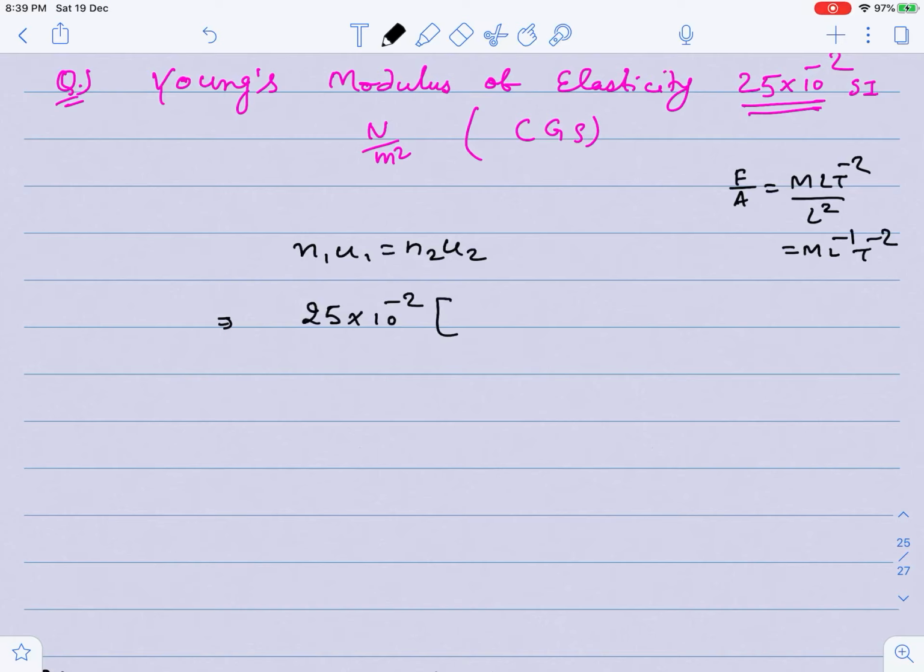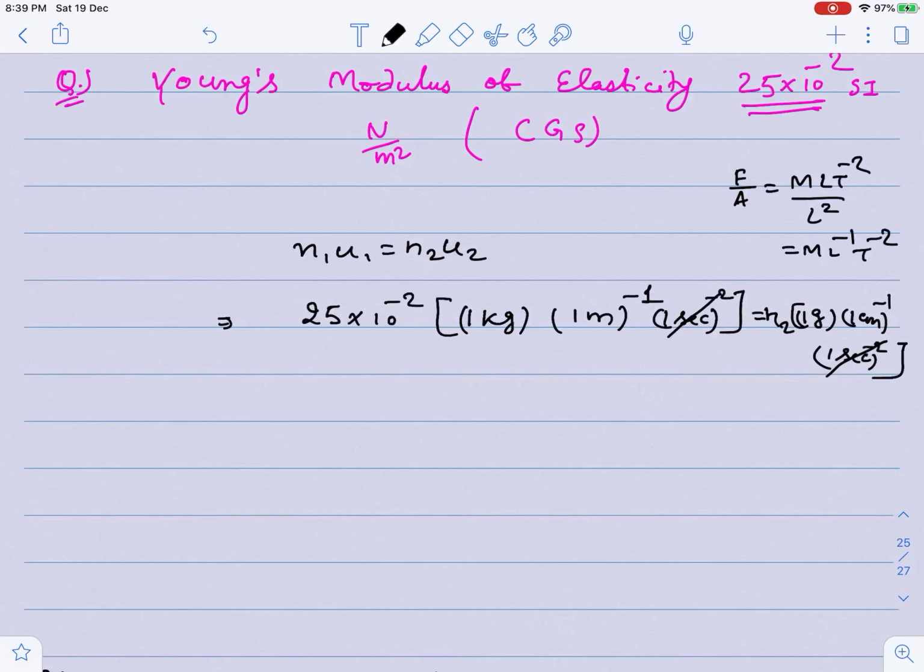So M means 1 kg, L is 1 meter to the power minus 1, and 1 second to the power minus 2 equals N2 times 1 gram, 1 centimeter inverse and 1 second to the power minus 2. This cancels from this one.